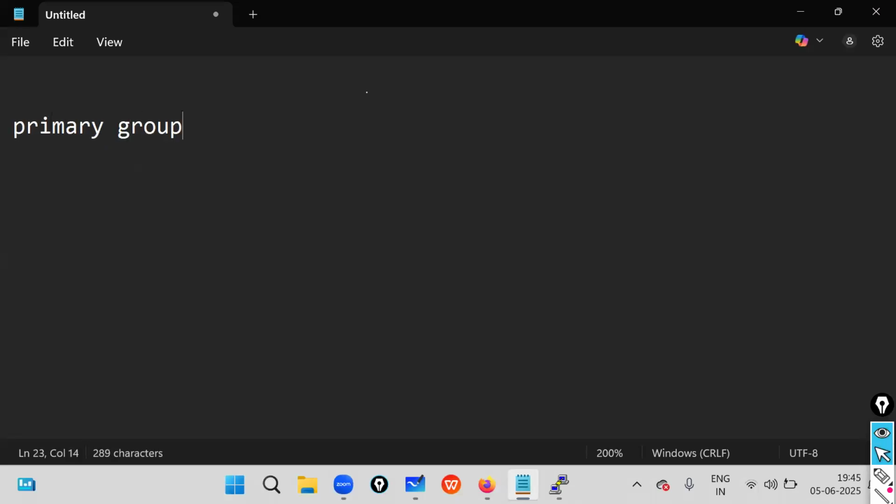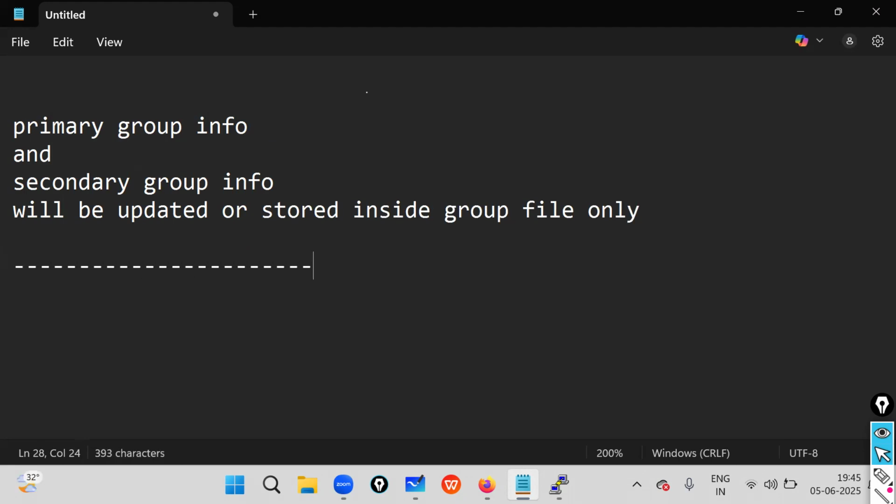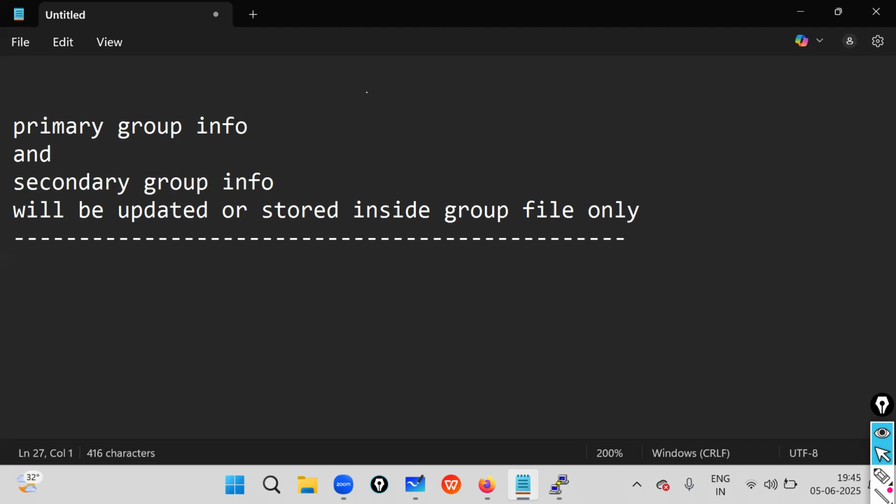So primary group info and secondary group info will be updated, or stored, inside the group file only. So what is a group file? A group file is a file which contains all the primary group information and the secondary group information also.